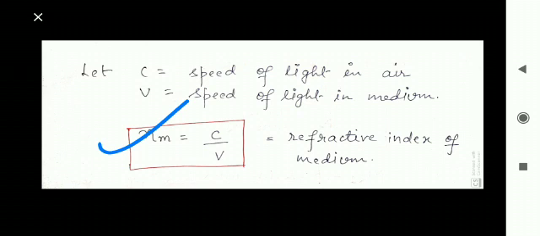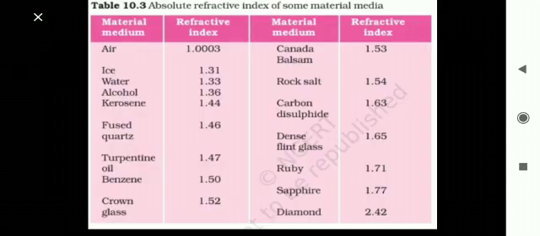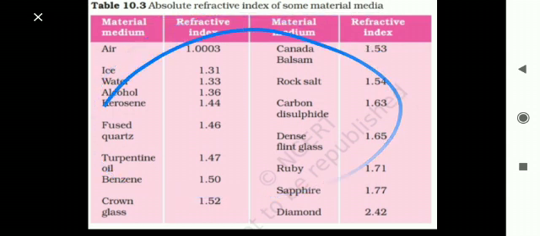So this is what refractive index of any medium is. Suppose we have to find the refractive index of glass. So what will be the formula? Ng equals c upon speed of light in glass. Now see, here we have taken a snap of table 10.3 from the NCERT book, and this is a table of absolute refractive index of some media.